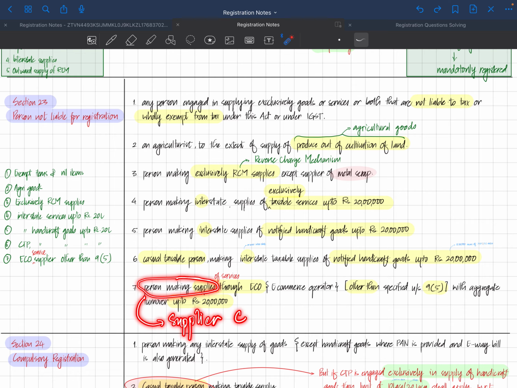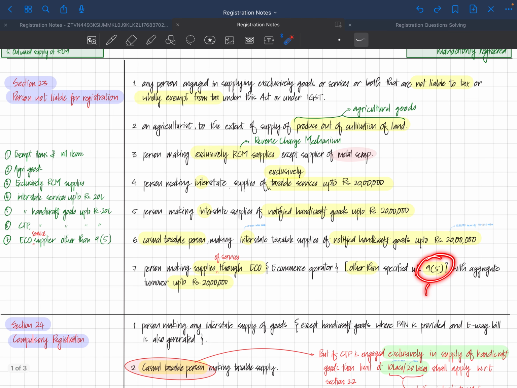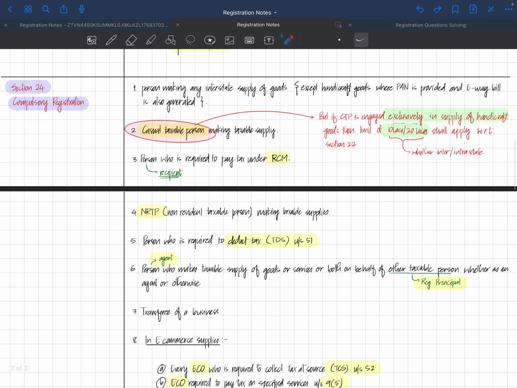It does not talk about the e-commerce operator. It only talks about the supplier of services which are not included in section 9(5) for aggregate turnover. Because whenever 9(5) comes, any which way the supplier is not required to get registered as well. So enough with this one.